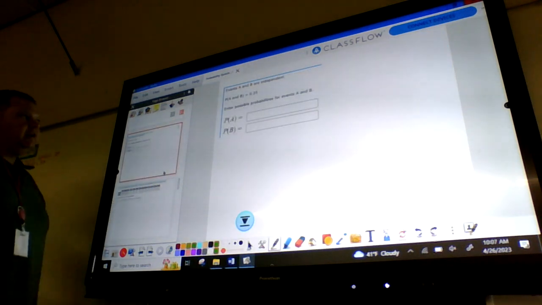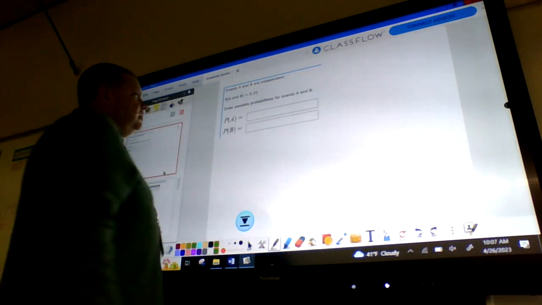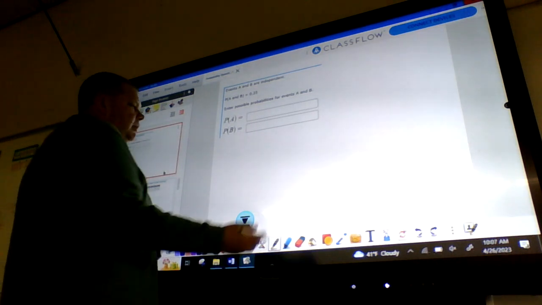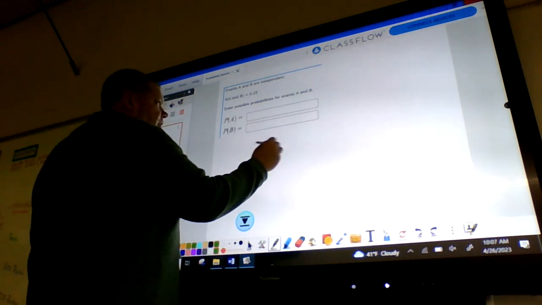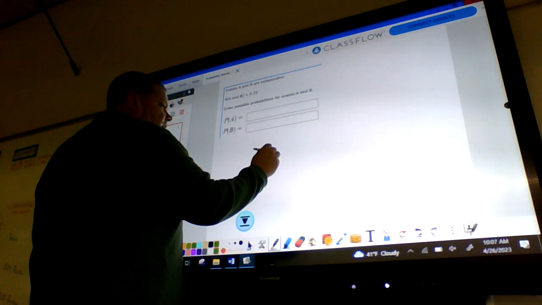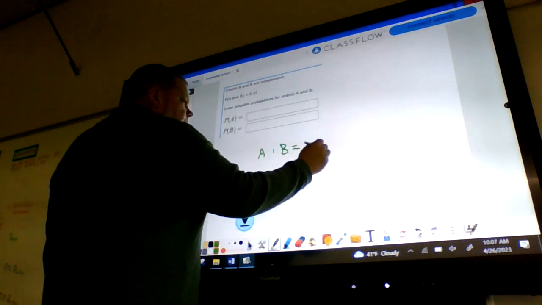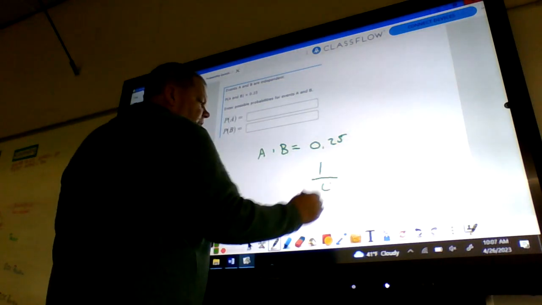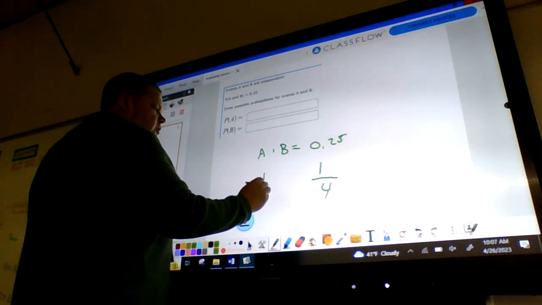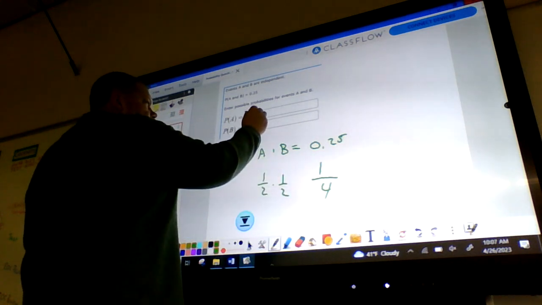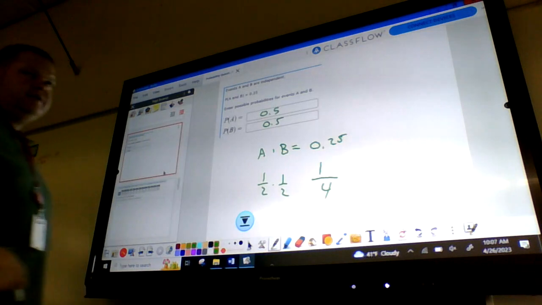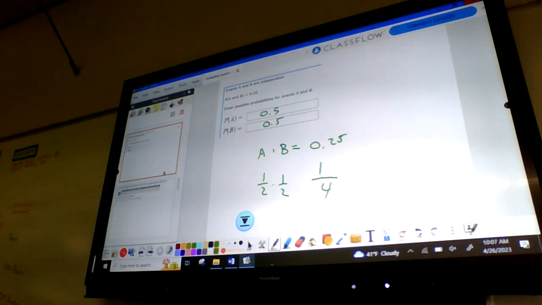Okay, our next one: the probability of events A and B, which are independent, is 0.25. So I want to write some possible probabilities for events A and B. Remember that what we're going to do is multiply two things together. So I'm going to take A times B, and that's going to give me 0.25. One of the easiest ways to do this problem is recognizing that you have 1/4. If you take 1/2 times 1/2, you will get 1/4. So if you put 0.5 in for A and 0.5 in for B, you'd be perfectly fine in satisfying that equation.